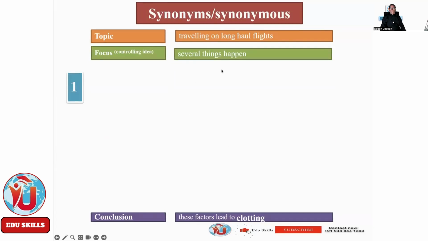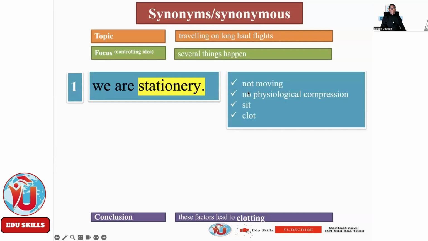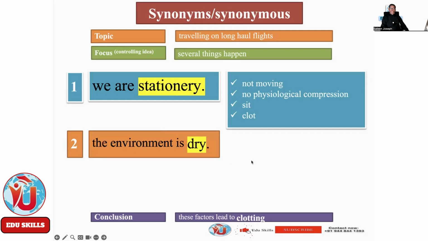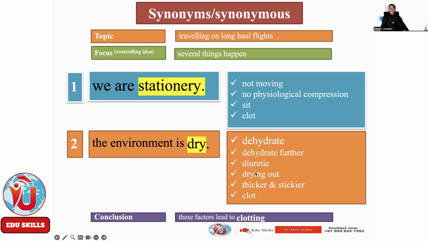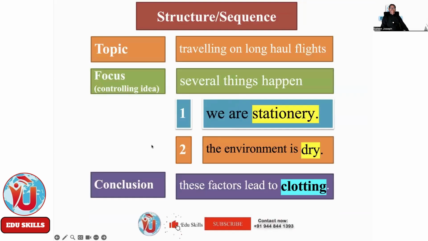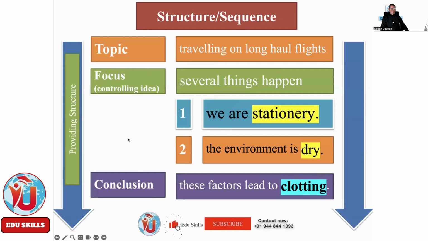See, topic: traveling on long haul flights. Focus, controlling idea: several things happen. We are stationary. That same word stationary is expressed by saying not moving. Now the compression, sit, clot. All these words have the same taste, color, and smell as this particular word, stationary. And two, the environment is dry: dehydrate further, diuretic, drying out, thicker and stickier, clot. All these have the same meaning. These are synonymous expressions. Okay. So this is the structure. So clean, providing structure, cohesion and coherence, as we call it in IELTS.